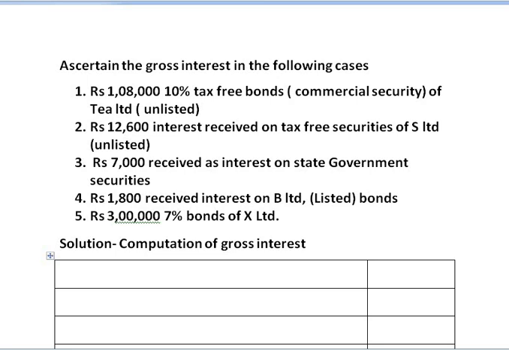For each of these securities, you have also noted down the formulas.